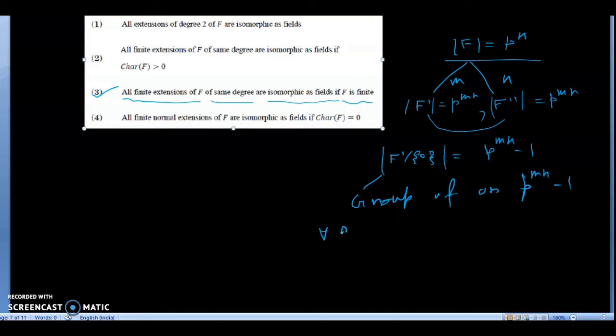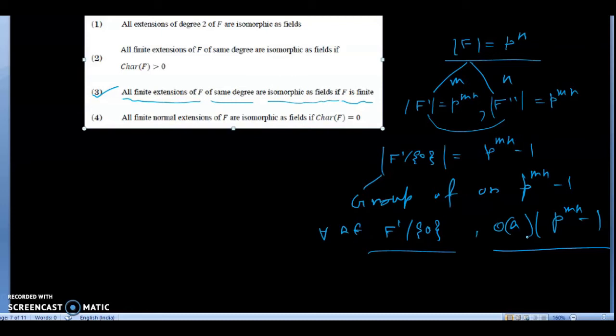That means for all a belongs to F' minus {0}, the order of a always divides p to the power mn minus 1, because the order of this set is p to the power mn minus 1 and a belongs to this set and this is a group.